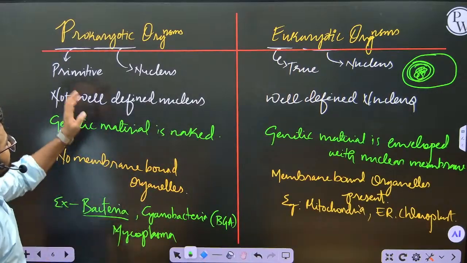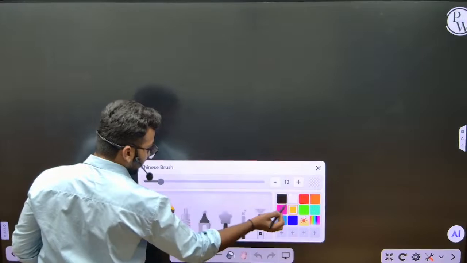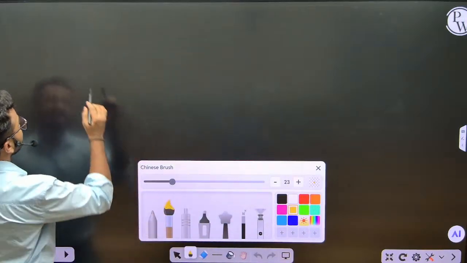So that is prokaryotic and eukaryotic organisms differences. Next we will be studying prokaryotic organisms separately.